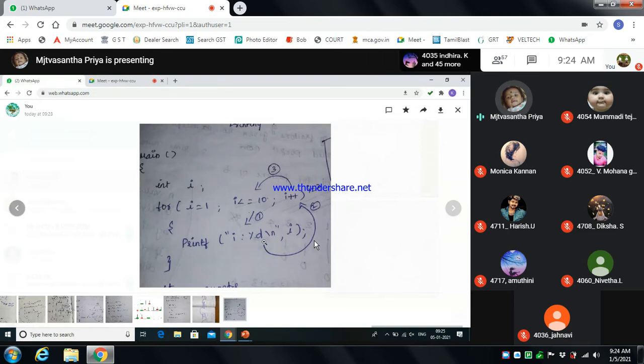This program is nothing but printing the numbers 1 to 10 using the for loop. So with I equal to 1, which is less than or equal to 10, the condition is true, and it prints the I value equal to 1. Again it goes to the increment part, because we are giving I plus plus, which increments the value.